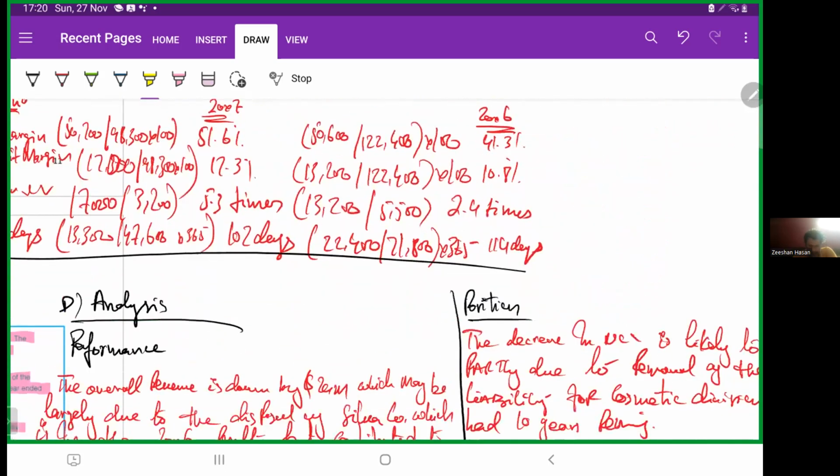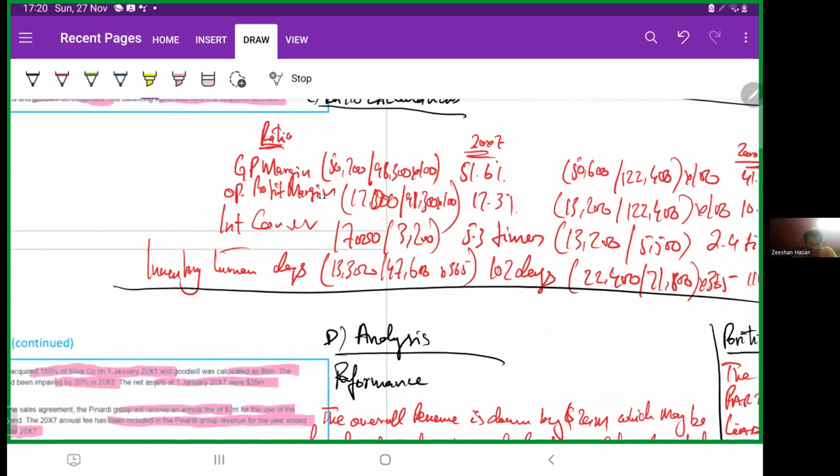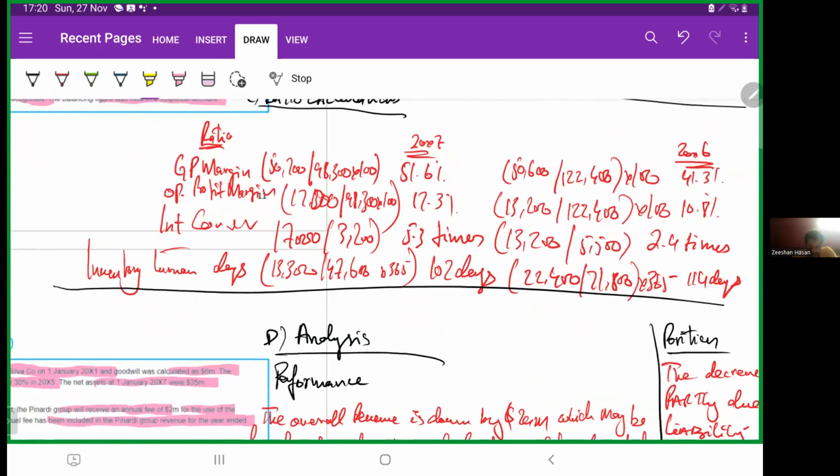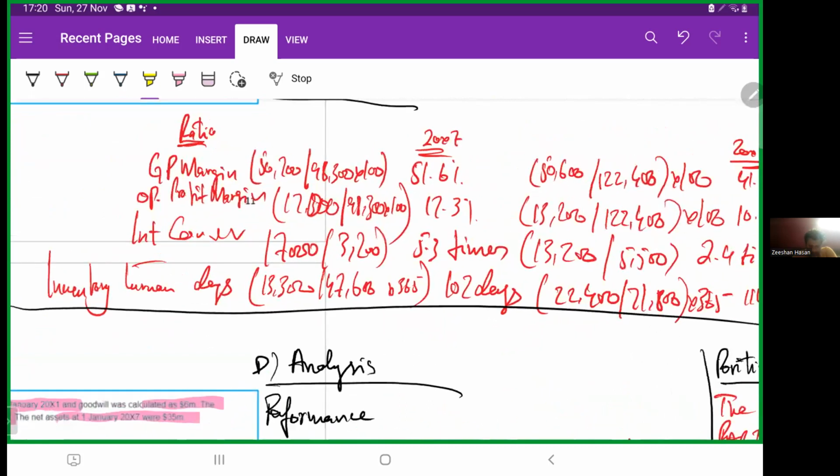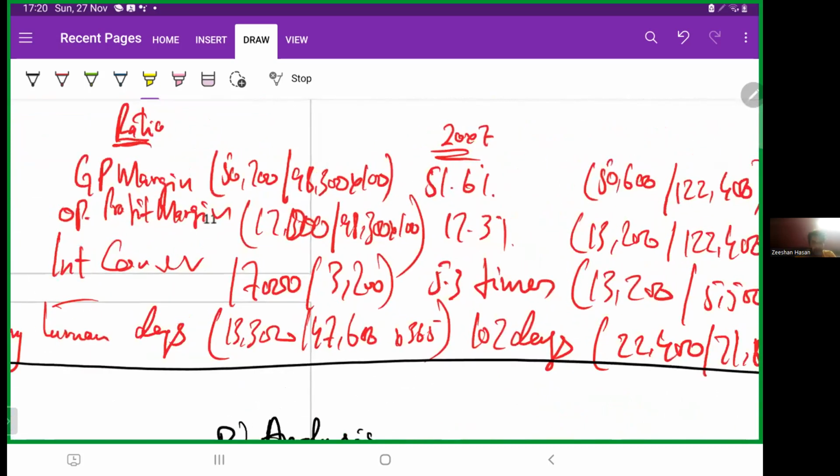Now let's do the ratio calculations over here. Gross profit margin, we just saw this. 50,700 GP divided by revenue 98,300 multiplied by 100 will get 51.6% for X7. Operating profit margin: 17,000 divided by 98,300 into 100 will get 17.3%. Interest cover: PBIT 17,000 divided by interest 3,200 is 5.3 times.